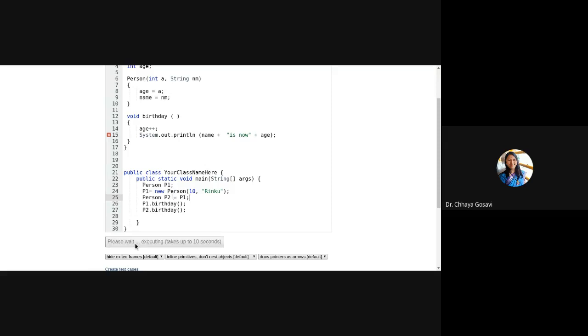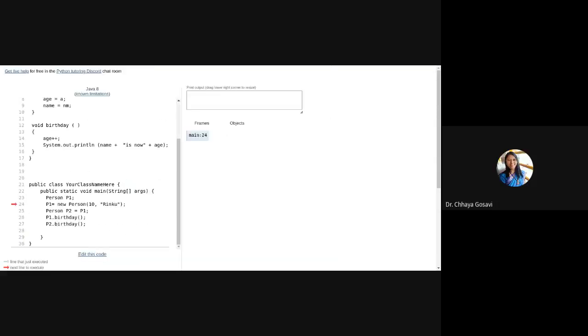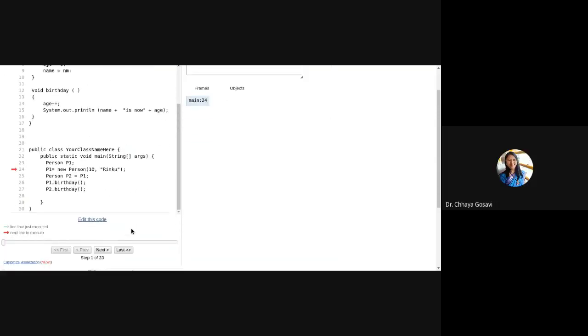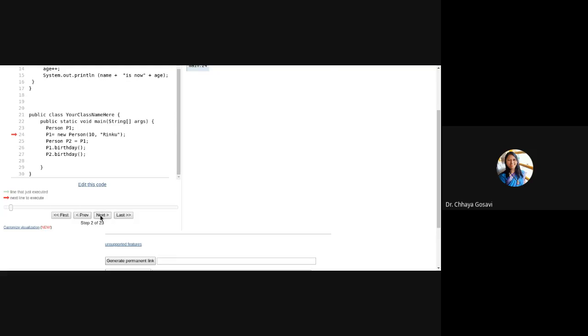Let's see what happens. Values stored in P1 get assigned to P2. New memory will get allocated to P2. No, ma'am, the values would get updated in the same.